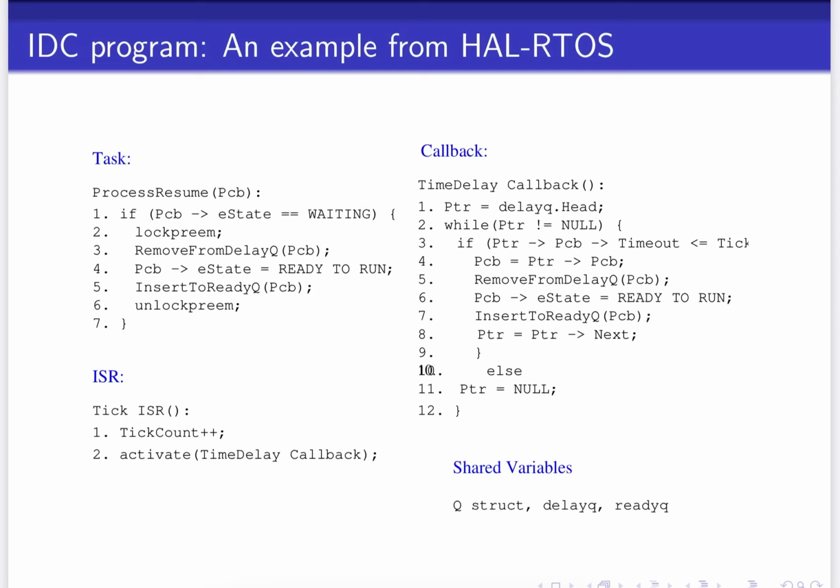Now control goes back to the task thread, which locks the scheduler and goes into line number 3, where it looks for the particular process to be removed from the delay queue. But because it was already removed by the callback thread, this results in an exception. We would like to avoid such scenarios with arbitrary interleaving of these various threads happening.